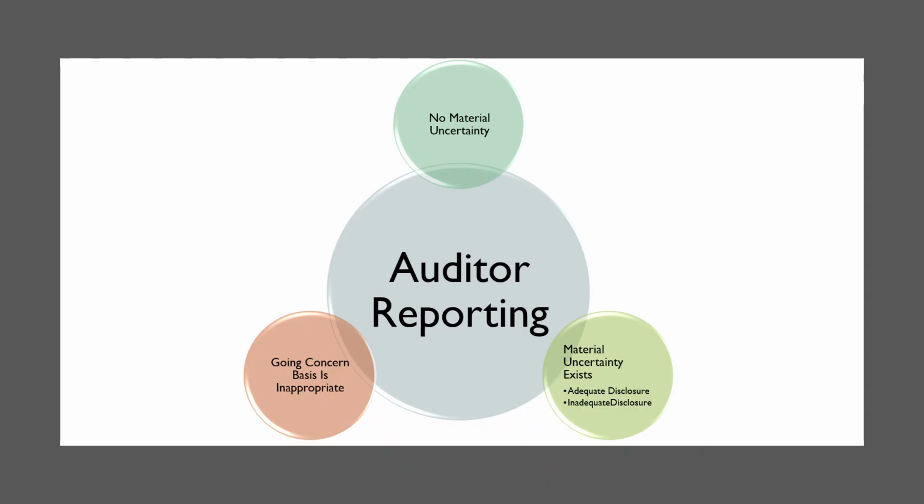In case of inadequate disclosure, he can give one of two kinds of opinions. If the uncertainty is material but not pervasive, he will give a qualified opinion, and if the uncertainty is material and pervasive, then there is a chance that he will give an adverse opinion. For example, a company breached loan covenants but does not disclose this in the notes, so it can qualify for either of the two opinions.